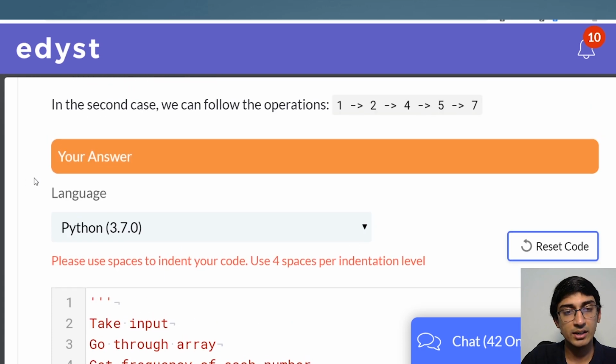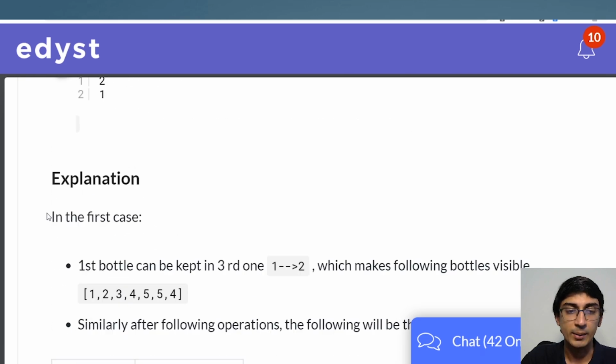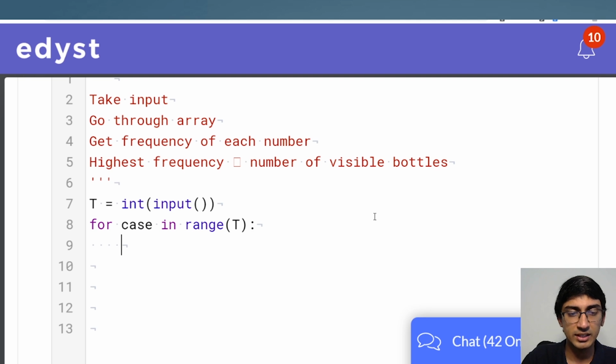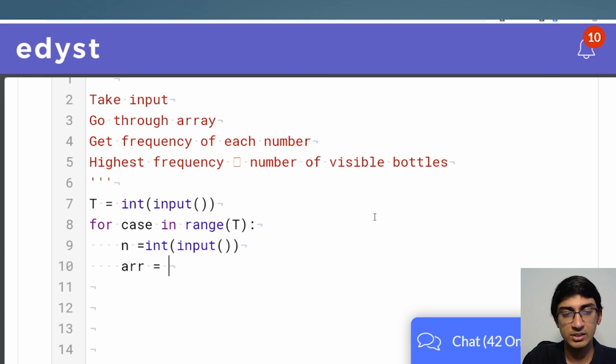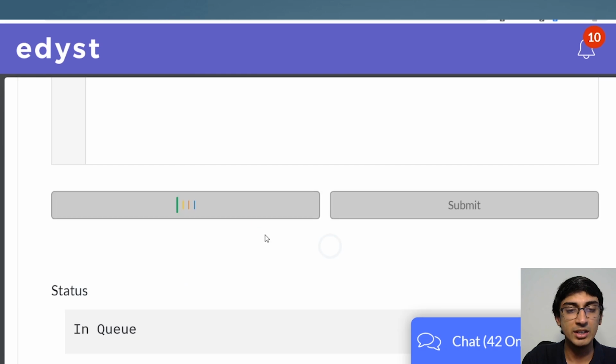So I go through this, and what's the next line of input? It is the number of integers in the array and the actual array. In Python, I don't really care about the number of integers in the array. I'll take it, but it doesn't really matter for us. What we need is arr is equal to list(map(int, input().split())). This input().split() will take the input as a string and split it into different parts, and convert each one of them into int using the map function. And it's my habit, you don't need to do this, but I always print the array to see that I've taken the input properly, because if you've taken the input incorrectly, then later on debugging is a real pain.